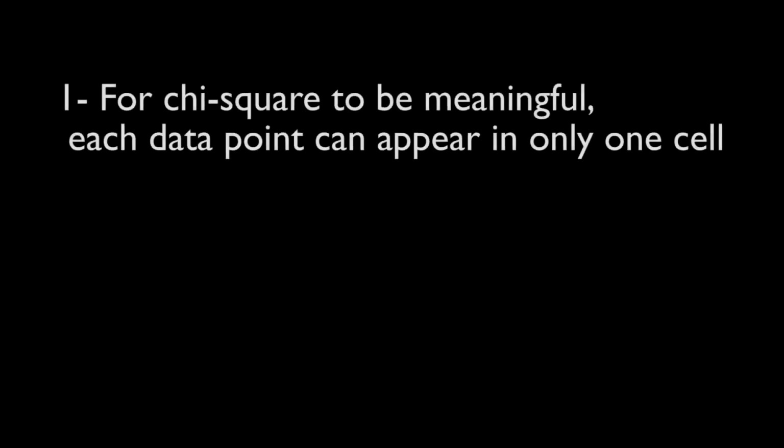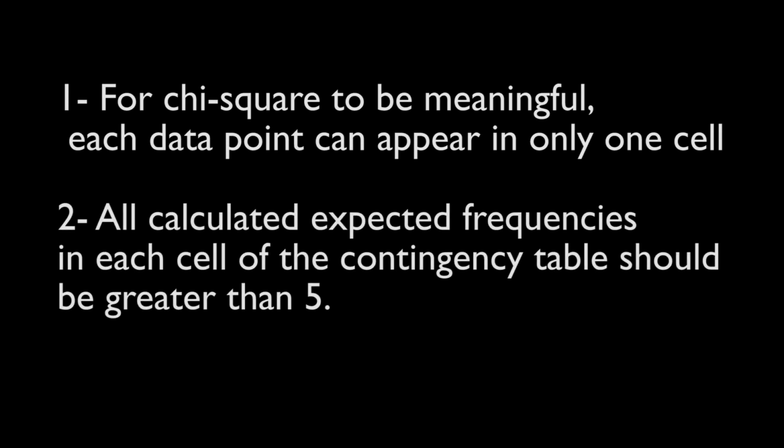There are a few important things to keep in mind with respect to chi-square. First, for chi-square to be meaningful, each data point can appear in only one cell. Therefore, you cannot use chi-square in a repeated measures design, for example, if your data comes from testing a group and then retesting it. Second, all calculated expected frequencies in each cell of the contingency table should be greater than 5.